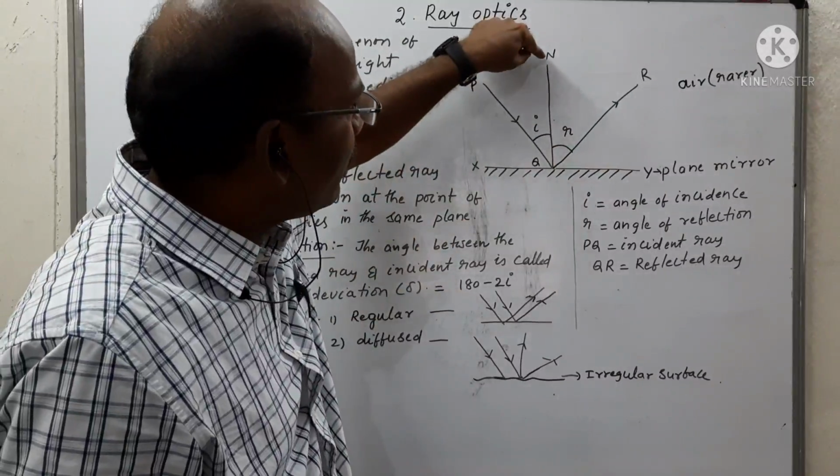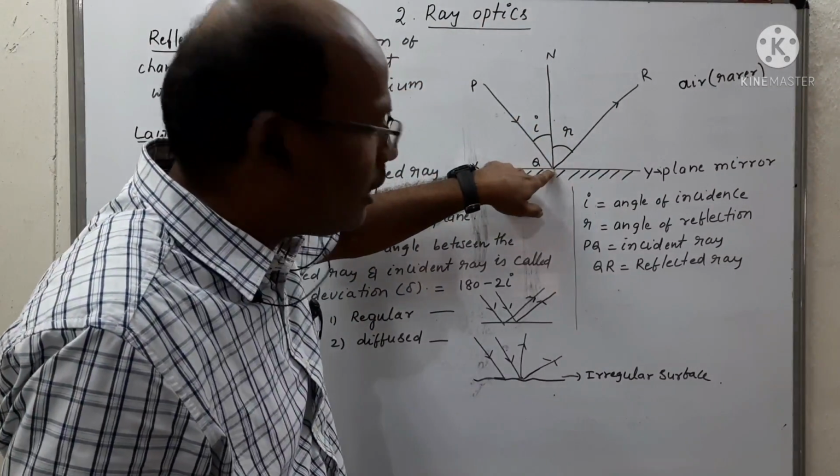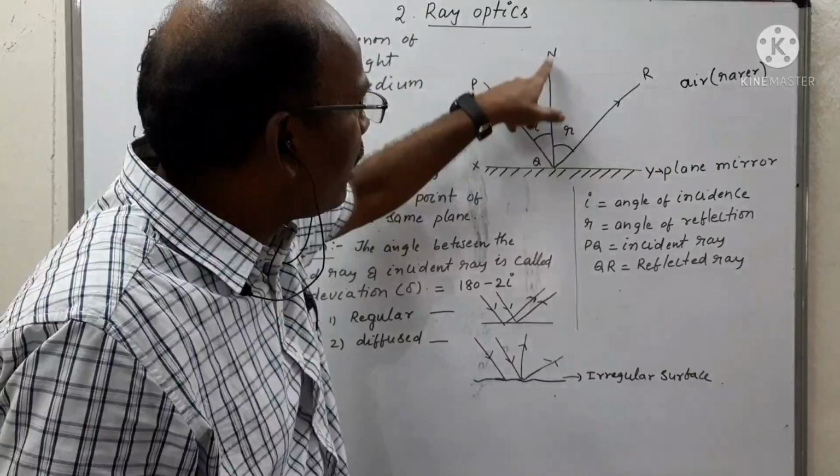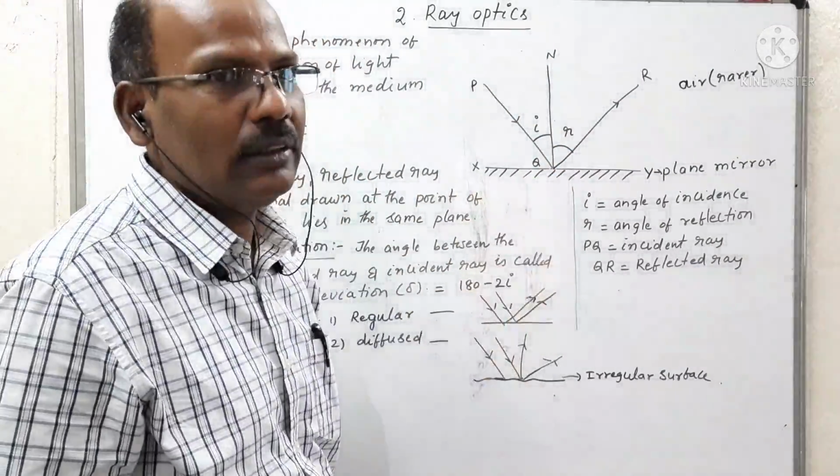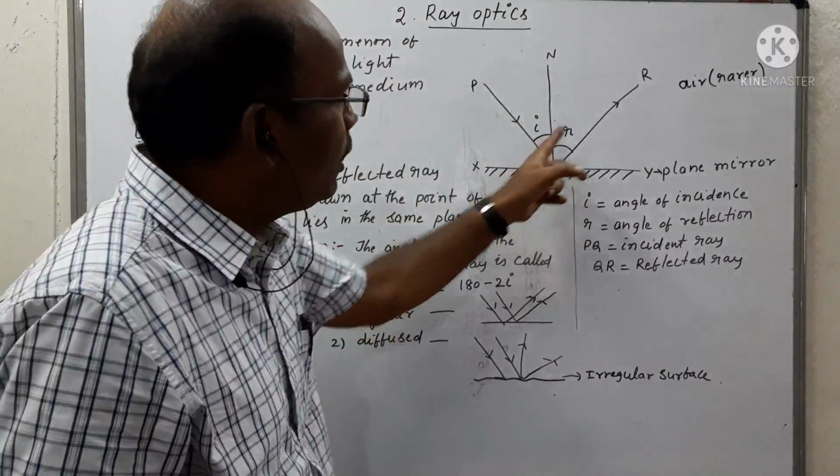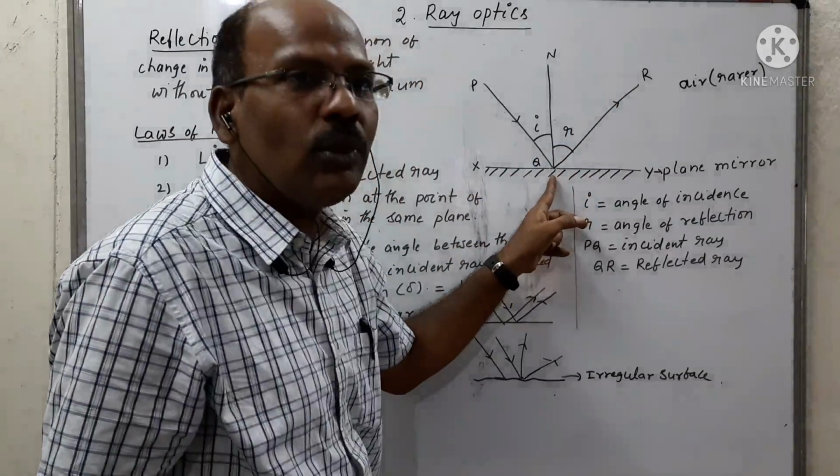Draw a normal N at the point of incidence Q. This normal makes two angles, with the incident ray PQ and with the reflected ray QR.